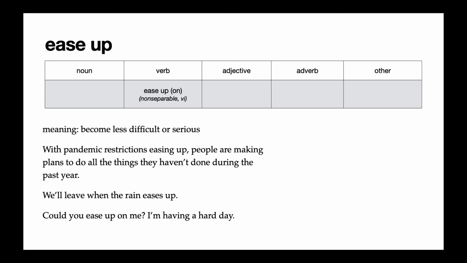And in the third example, could you ease up on me? I'm having a hard day. So this would be something you could say to someone if they are being very harsh with you, being difficult. Maybe they're yelling at you or asking you to do a lot of things, and you just can't do it. You ask them to be easier with you.